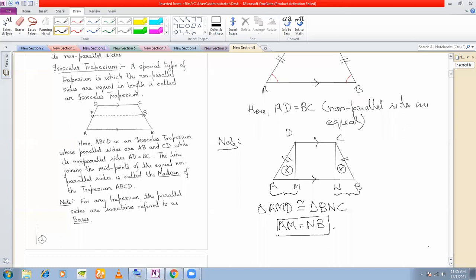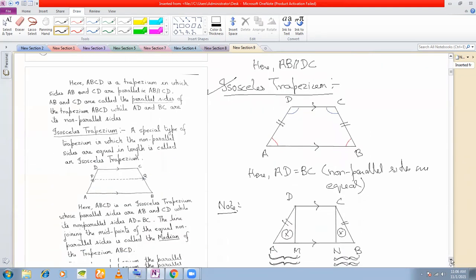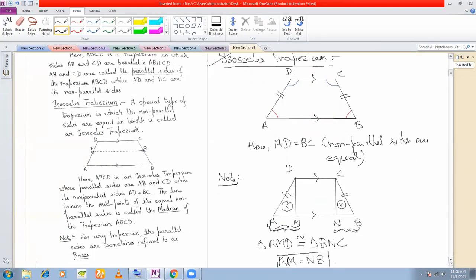Yes, sir. Okay. So remember this, that in an isosceles trapezium, these two will be equal. But if the trapezium is not isosceles, then you cannot say that these two are equal. In this case, this is not an isosceles trapezium, so if I join these two, then I cannot say that this length and this length are equal. Remember, only if it is an isosceles trapezium can we say that these two lengths are equal. So that completes your isosceles trapezium.